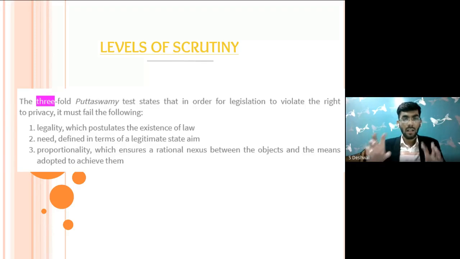It says that in order for legislation to violate the right to privacy, it must fail the following. So you could take away the right to privacy, but first you need to satisfy these 3 points. First, legality, which postulates the existence of law.